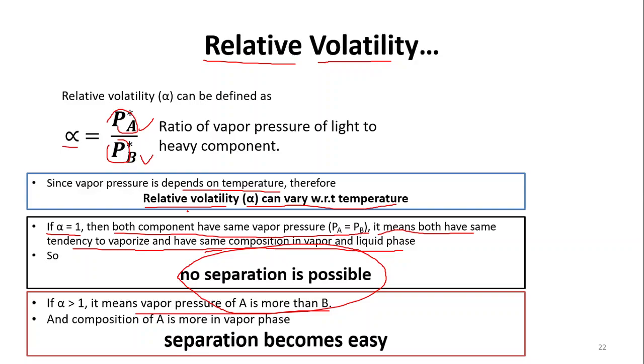That's why the separation becomes easy, meaning you can separate A and B with the help of the vapor pressure.